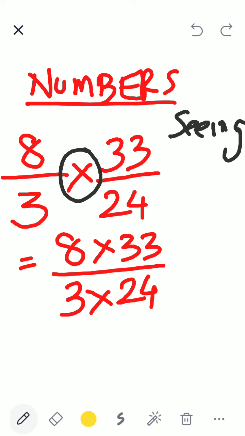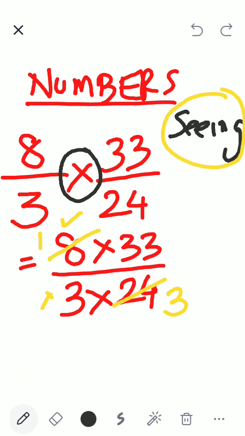So I will look at the numbers and I will now see how I will simplify this. Wonderful. So again I'm coming back to seeing. So I will see 8. Wonderful. Then I will see in the denominator 3. Okay, I can't do anything with 3. 24. Oh, ho, ho. Can 8 do something with 24? 8 ones are 8. 8 threes are 24. Wonderful. Then I'm seeing again.